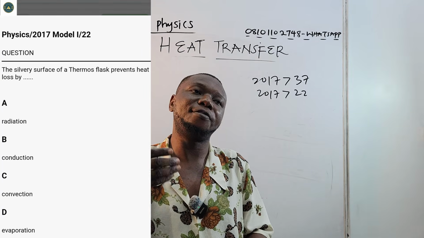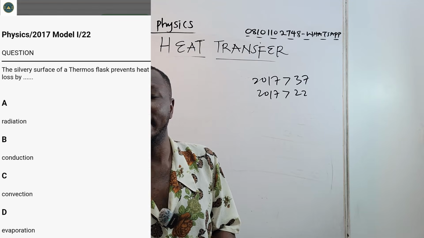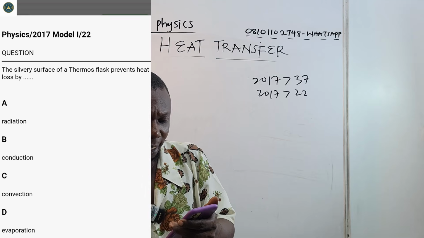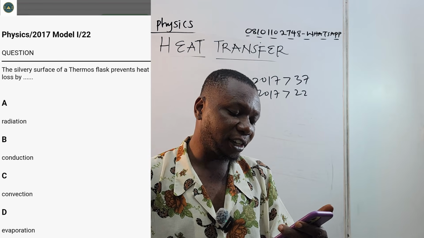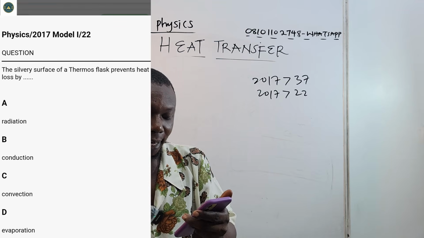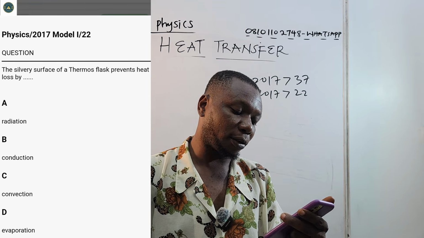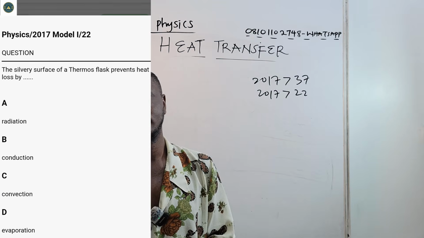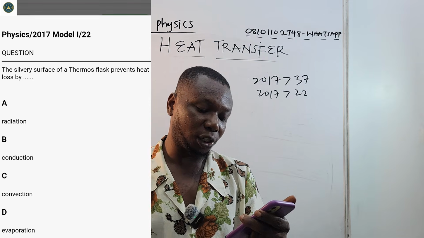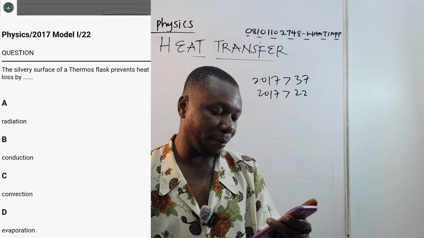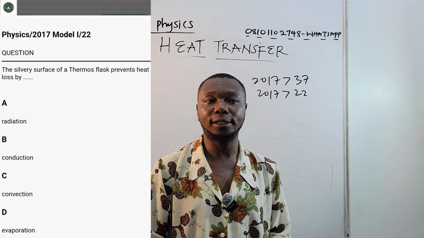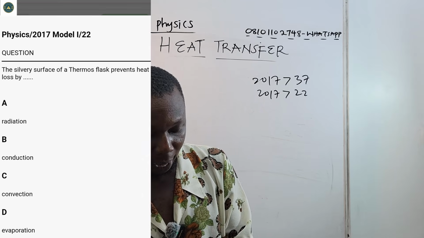So it will prevent heat loss by radiation. So the answer there is A. The shiny and silvery surface reflects the heat into the liquid, reducing heat loss. This is why many thermal containers have shiny surfaces. So it will reduce heat loss by radiation.